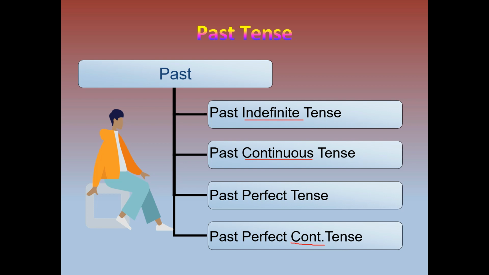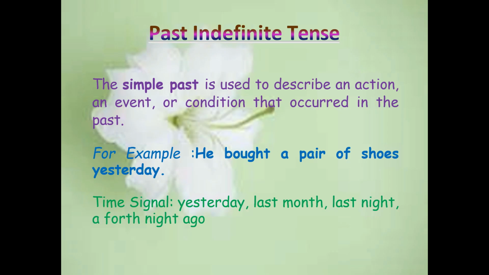Okay? Now we will learn these in detail. Past indefinite or simple past: the simple past is used to describe an action, event or condition that occurred in the past, that had already happened. For example, he bought a pair of shoes.